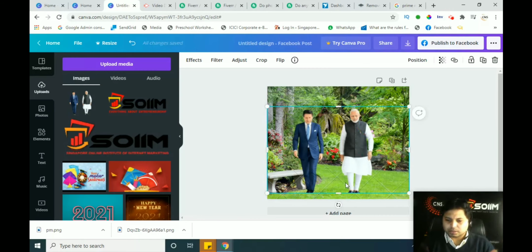You see, the shoes are being cropped, so we'll just drag it down. So now the shoes are also coming. Now you can see it looks like they both were in the garden, walking or something like that, and someone has taken the photograph. So how easily we have done these things.